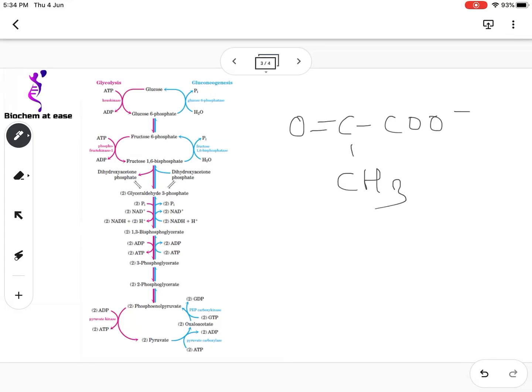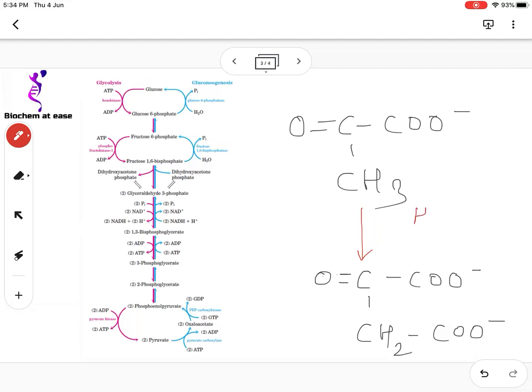So this is the structure of pyruvic acid, and this is the structure of oxaloacetic acid. Try to make out the difference between the structure of pyruvic acid and the structure of oxaloacetic acid.